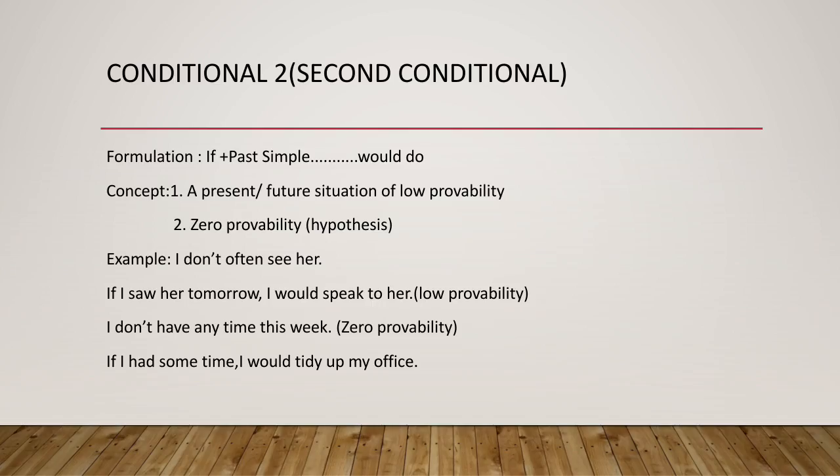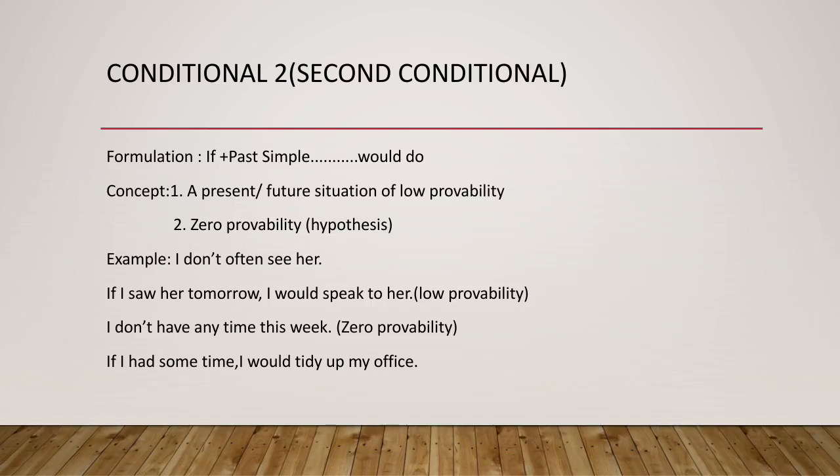Zero probability, that means there is no probability. Okay. Example. First, here is a situation, that is I don't often see her. It's a situation. The example is, if I saw her tomorrow, I would speak to her. That is low probability. Maybe or maybe not.